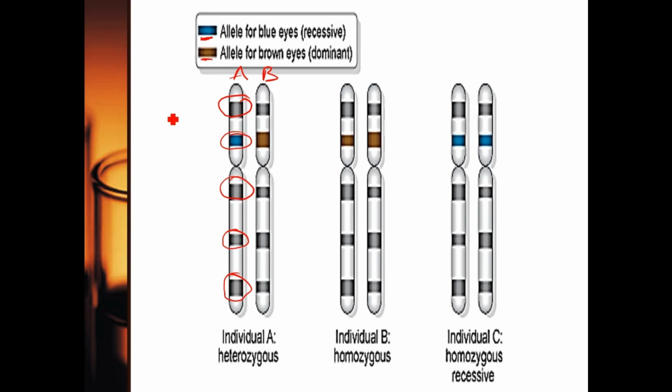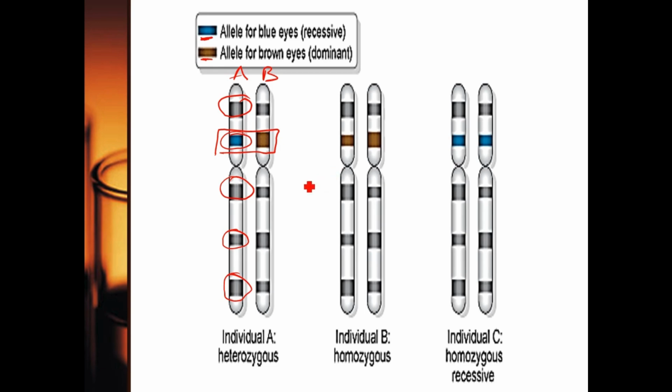In some cases they will use blue eye as a recessive, so take note of the keys. Always look out for the keys and see what they represent. They've shown us that the allele for blue eye is recessive, while the allele for brown eye is dominant. So in this case, if you look at these two alleles here, what will be the color of this individual A?